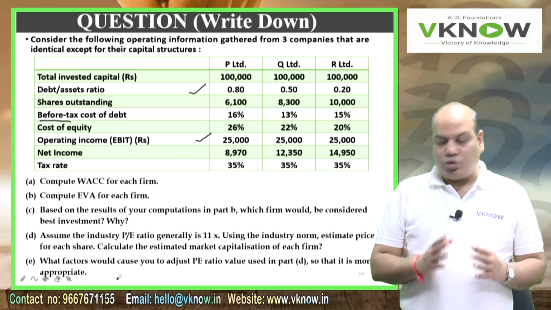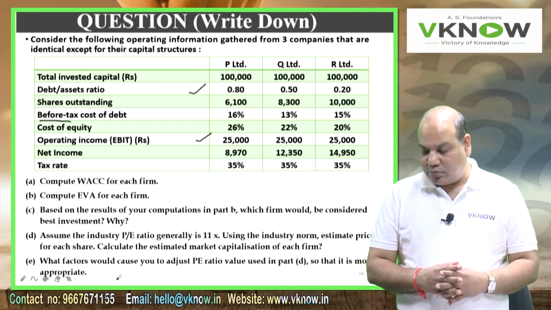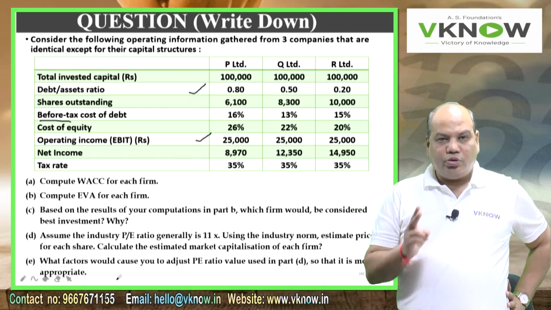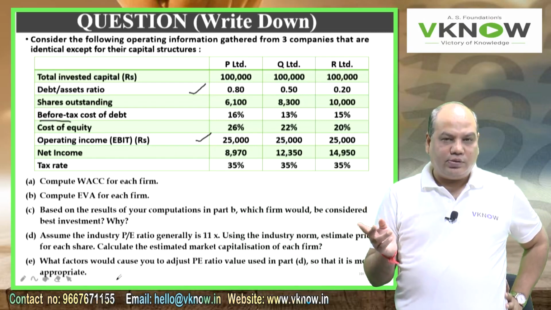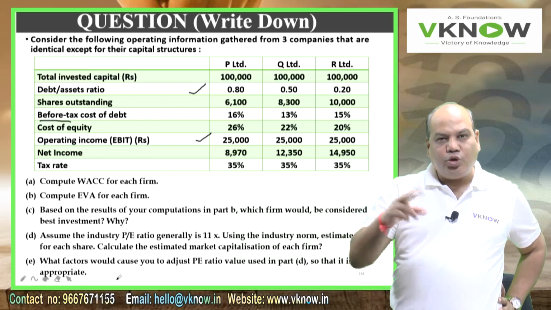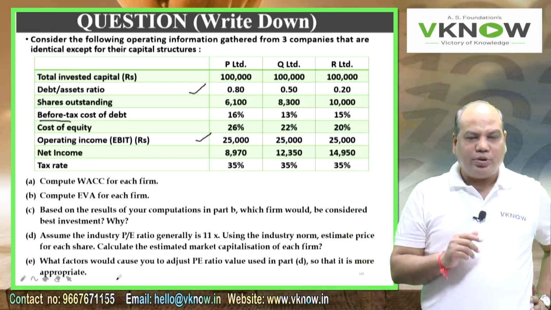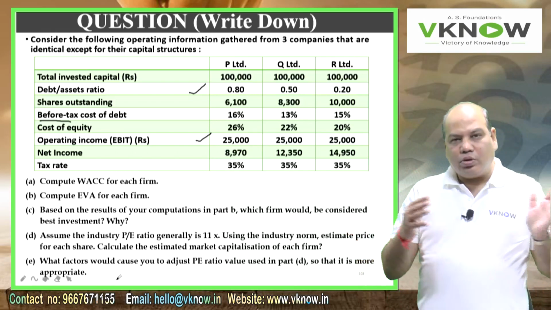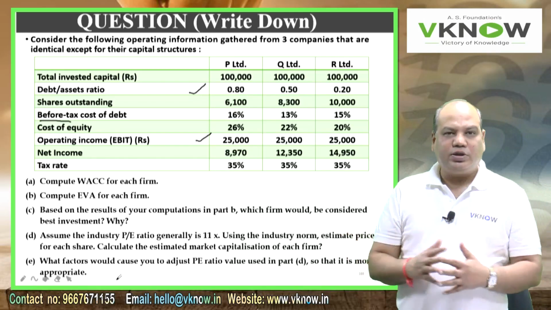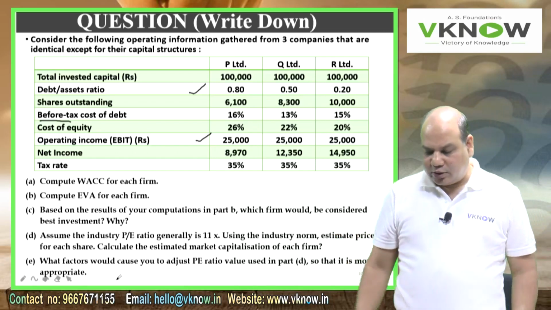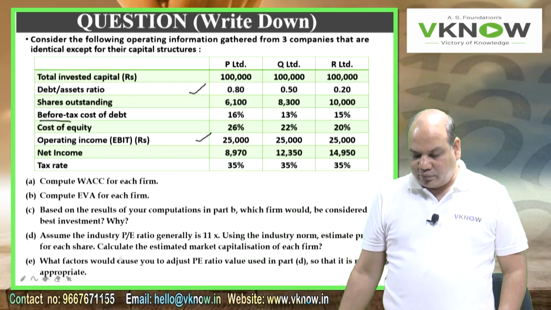And the last question is, what factors would you consider that would cause you to adjust the P/E ratio value used in part D, so that it is more appropriate? That's a theory question. You are using the same P/E ratio for all the three companies. Is it an appropriate approach? If not, then why would you take a different P/E ratio for different companies? So write a small note that using the same P/E ratio for different companies which have different capital structures is not appropriate. That will come later.